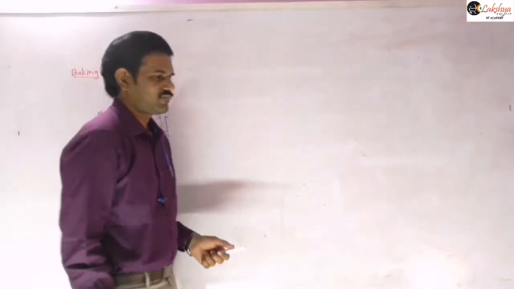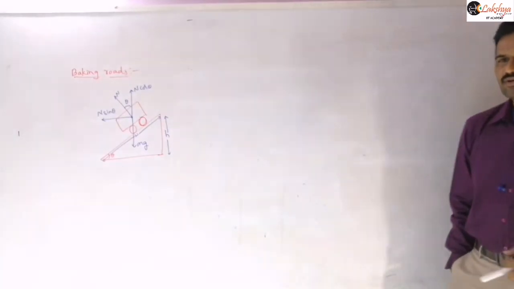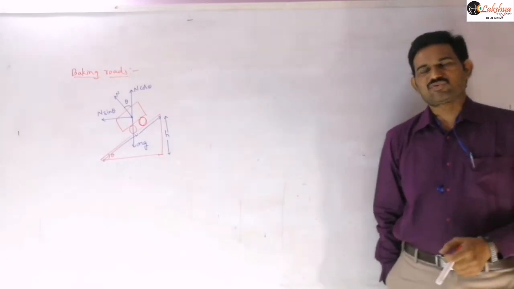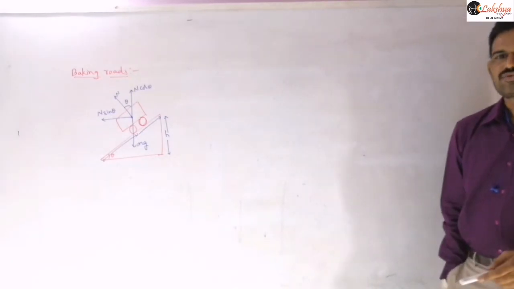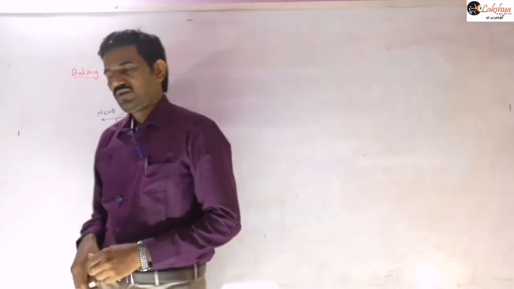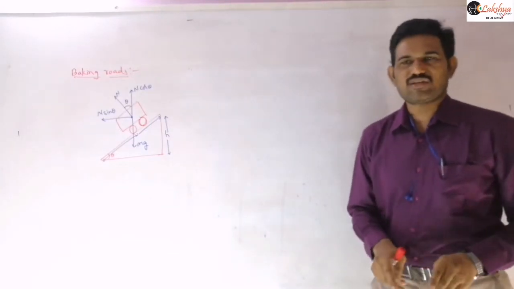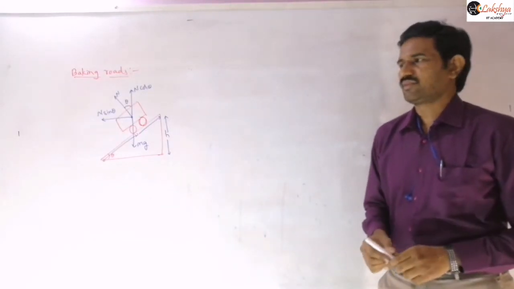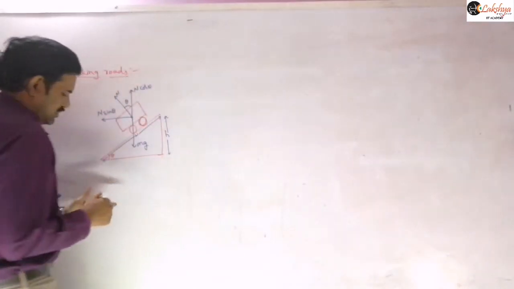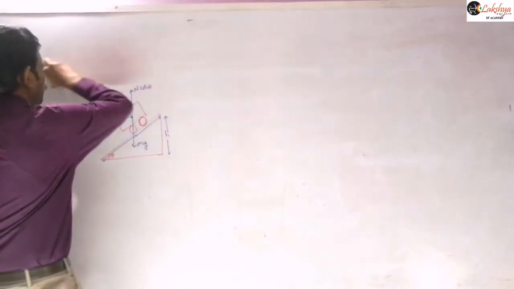When the velocity is greater than V0 or less than V0, then the vehicle has a tendency to slip, and so frictional force will arise. So now I am taking the case where frictional force will arise.